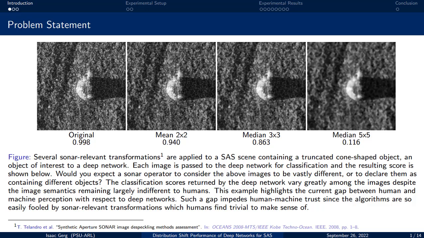In this presentation, we will call such image transformations, which maintain image semantics to humans, semantically stable transforms. A human operator might be tempted not to use the given classifier because it returns poor results on objects which are clearly of interest despite this simple filtering.